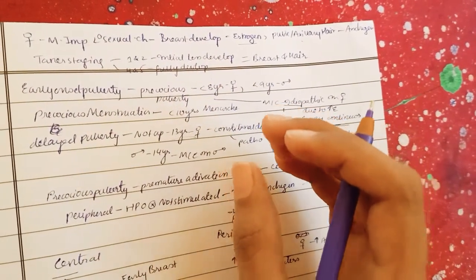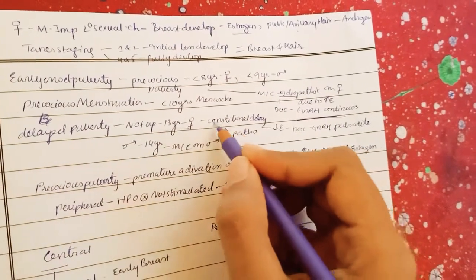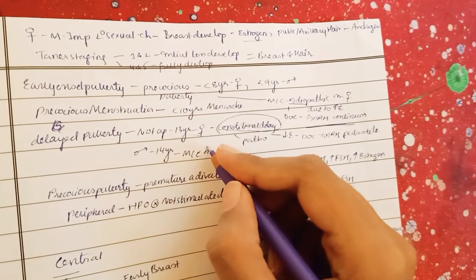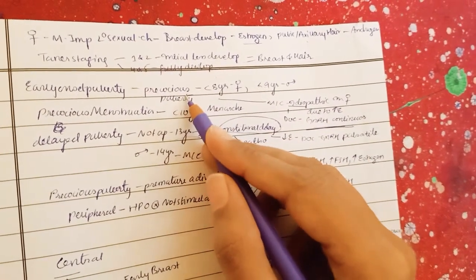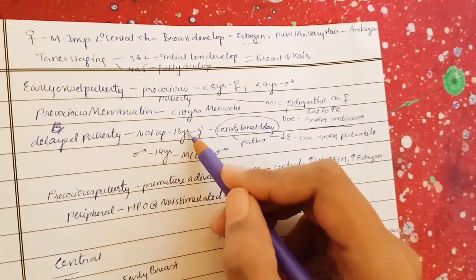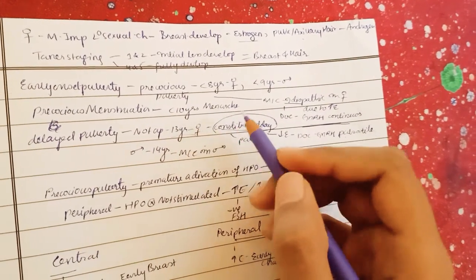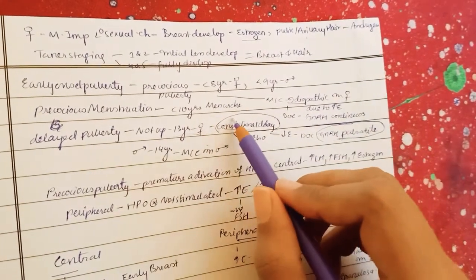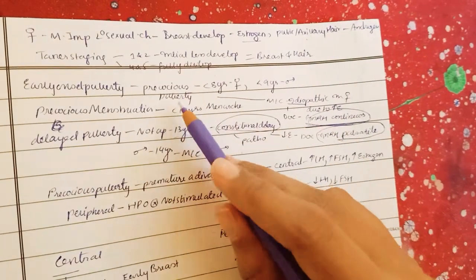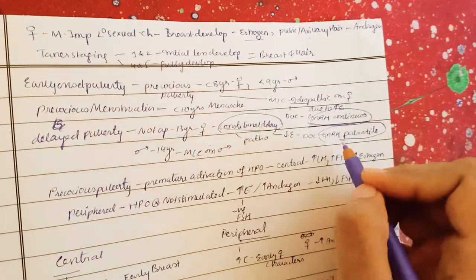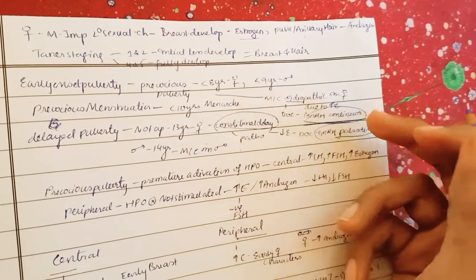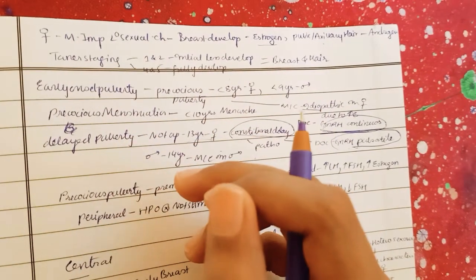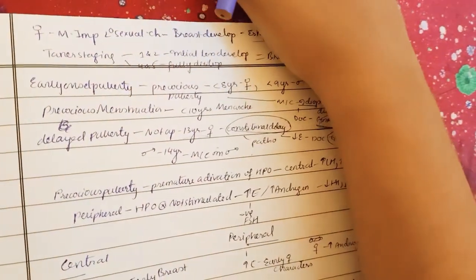So the most common cause is constitutional delay. What is the most common cause? Constitutional delay, and this is more common in males. So males will have delayed puberty and females will mostly have precocious puberty. In females, delayed puberty is generally pathological, and the drug of choice here is gonadotropin releasing hormone, but in a pulsatile way. Before, you gave gonadotropin in a continuous way for precocious puberty, but for delayed puberty we need to give GnRH in a pulsatile way. One more thing you need to know is precocious menstruation. If the female gets menstruation before 10 years, that is precocious menstruation.